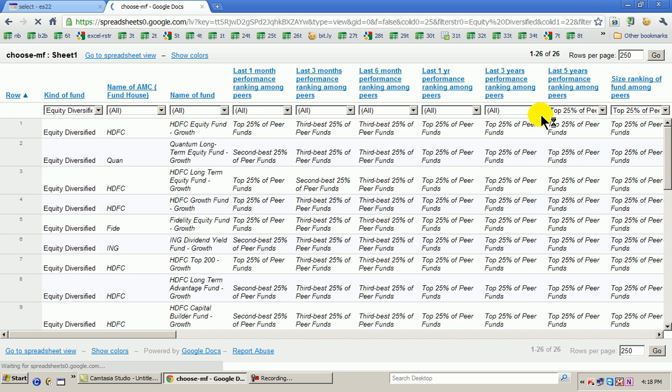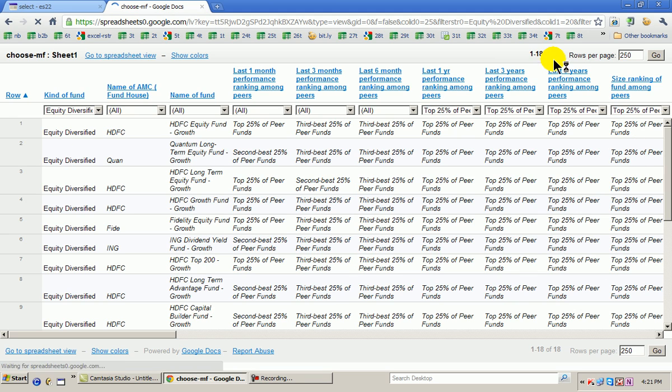Next, let's say I want only the top funds as far as last 3-year performance is concerned. Once again, I put a filter there. It has further shortlisted 20 funds: equity diversified, high ranking, 5 years performance top 25%, 3-year performance top 25%. Let's say I further want top last 1 year performance also, top 25% of peer funds. I further shortlist and get 18 funds which satisfy top 25% in 5, 3 and 1 year.